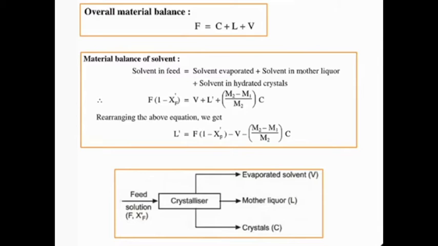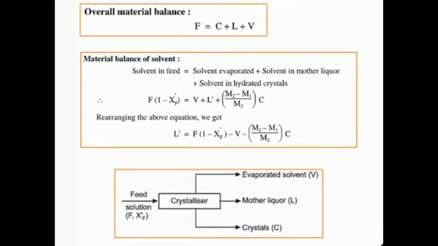Solvent in hydrated crystals is M2 minus M1 divided by M2 times C. What is M1? M1 is the mass of the solute. M2 is the mass of solute plus solvent, that is the total mass. M2 minus M1 is the solute plus solvent mass minus the mass of the solute. From this we remove the mass of the solute, and finally we get the mass of the solvent. So M2 minus M1 is equal to the mass of the solvent, and M2 is equal to solute plus solvent mass, that is the total mass. Are you clear? Okay. C is kg per hour of crystal obtained.